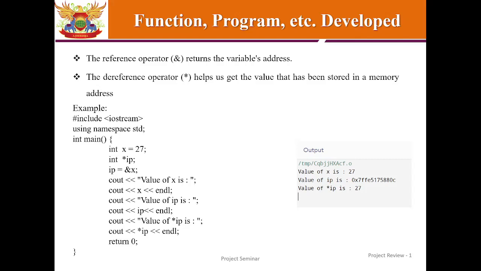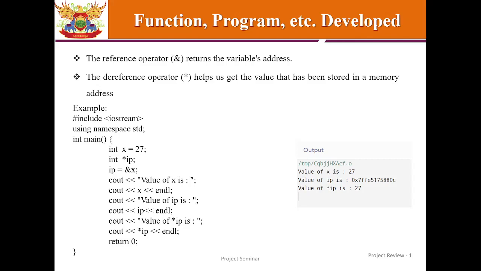In the following program, it can be seen that the integer variable x is declared and assigned the value of 27. A pointer variable asterisk ip is also declared.